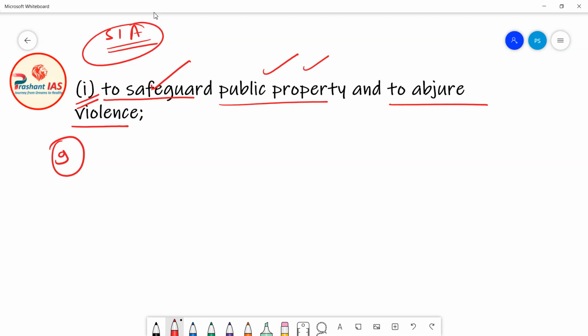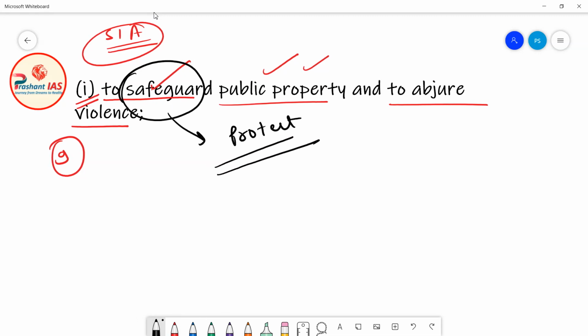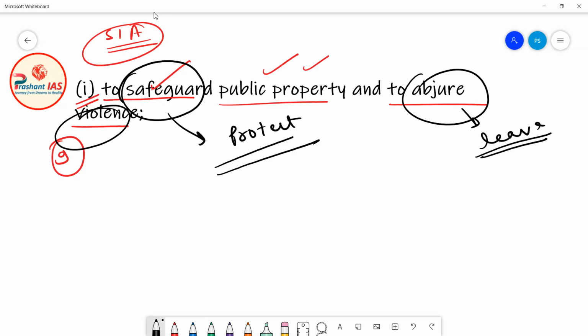Our duty is to safeguard this public property, which means to protect this public property and to not harm it. Moreover, it is saying to abjure violence. Abjure basically means to leave violence, or to accept non-violence. We know that our father of the nation, Mahatma Gandhi, was a great promoter of non-violence. So we should also accept non-violence. So this is the ninth fundamental duty.